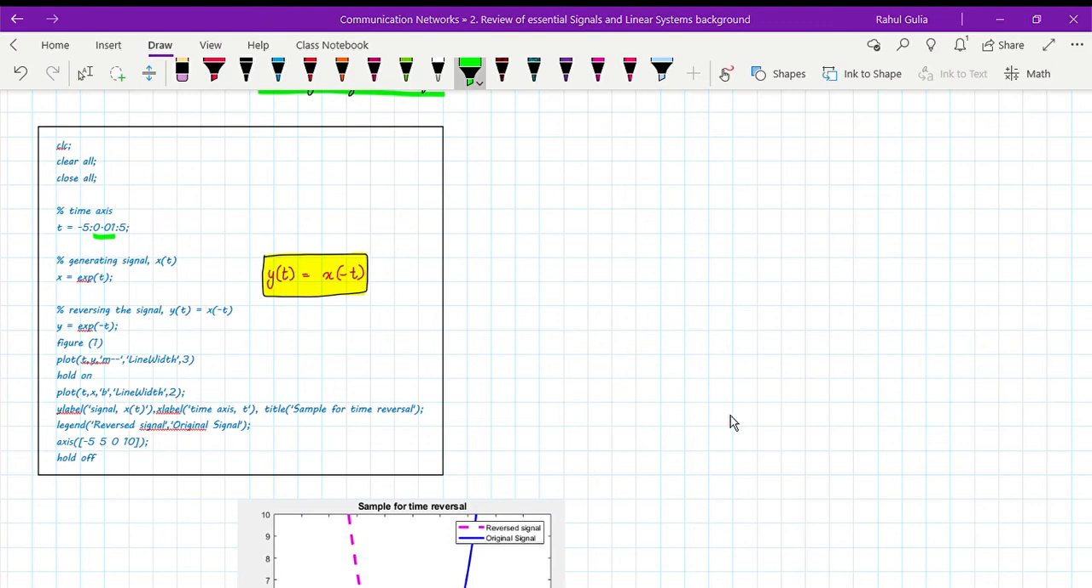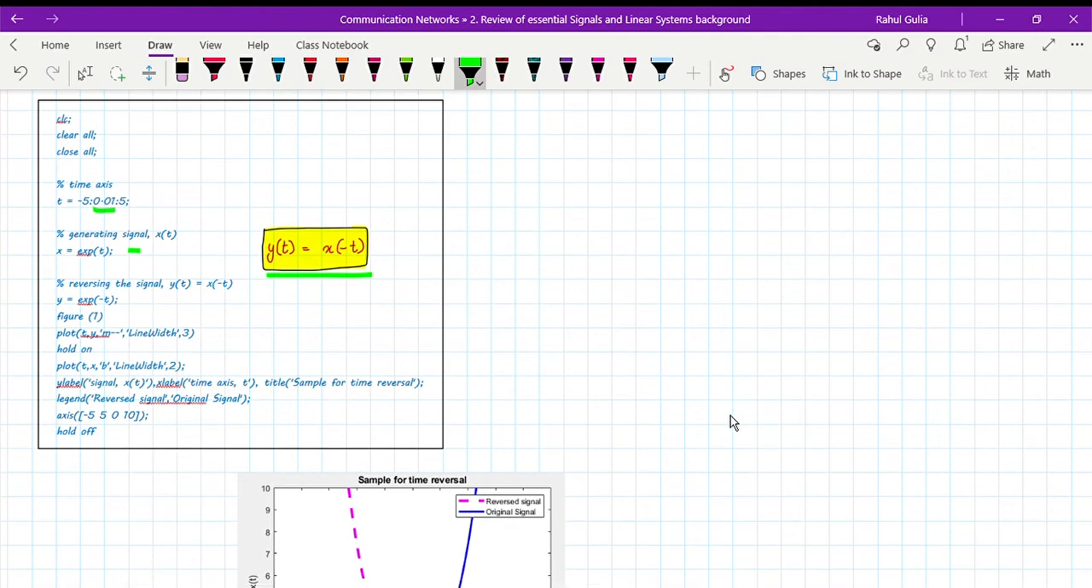Now, sorry about that. I'm going to generate the signal x of t. Here I'm going to generate a simple signal again, x, which is nothing but an exponential signal. From a mathematical point of view, you can see that y of t equal to x of minus t is nothing but the time reversal signal. So x of t is the original signal. When I do the x of minus t operation, I get a new signal y of t which is time reversed.